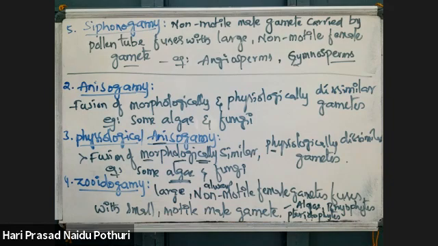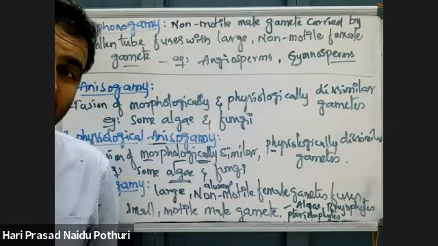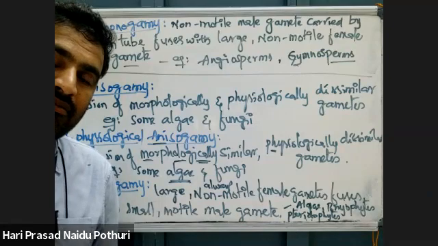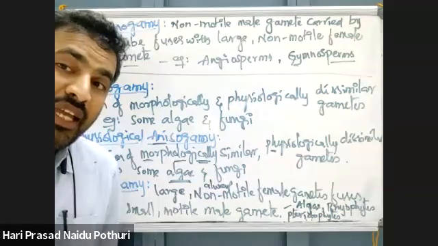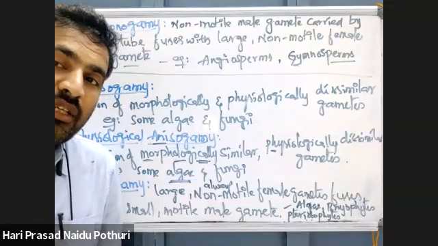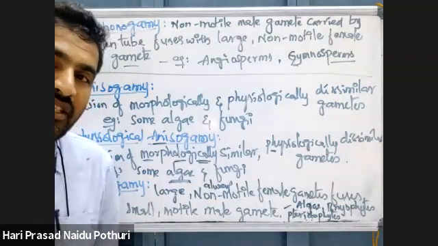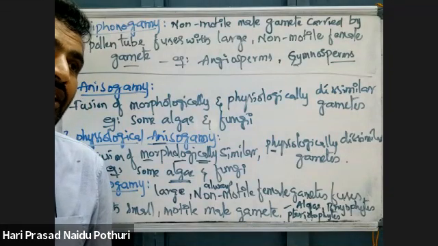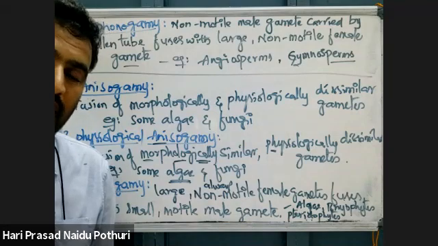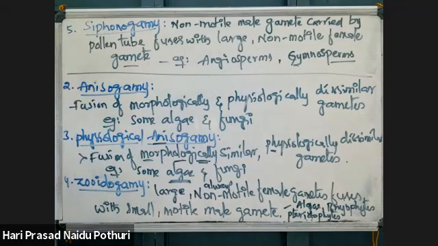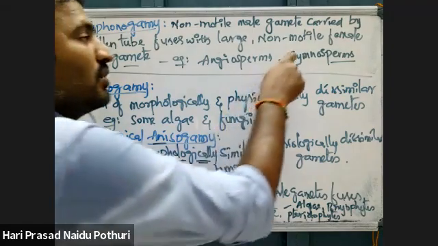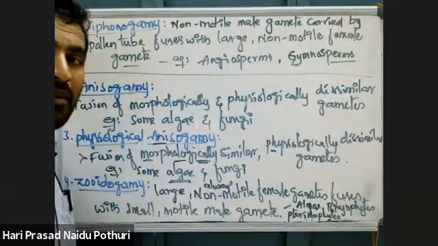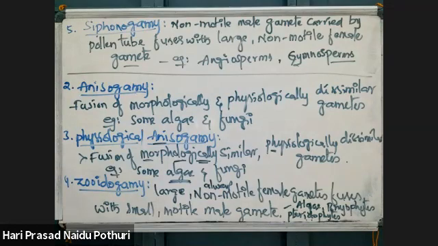Pollen grains are carried to micropyle directly in gymnosperms. In angiosperms, the pollen grains are carried to stigma, then pollen tube will germinate. In gymnosperms, pollen grains are carried to micropyle of the ovule. From the micropyle, the pollen grain germinates into pollen tube which carries male gametes inside the ovule. So in gymnosperms also there is formation of pollen tube.